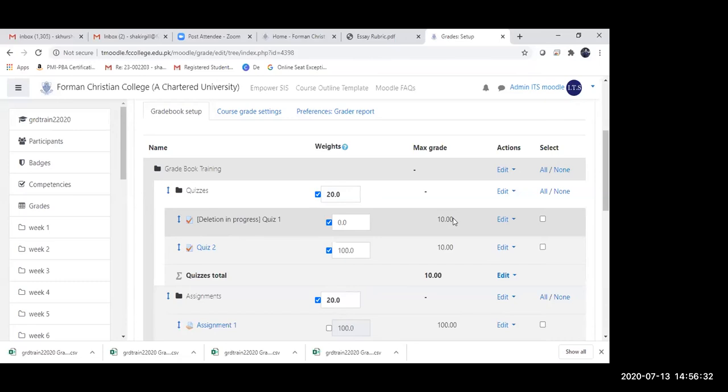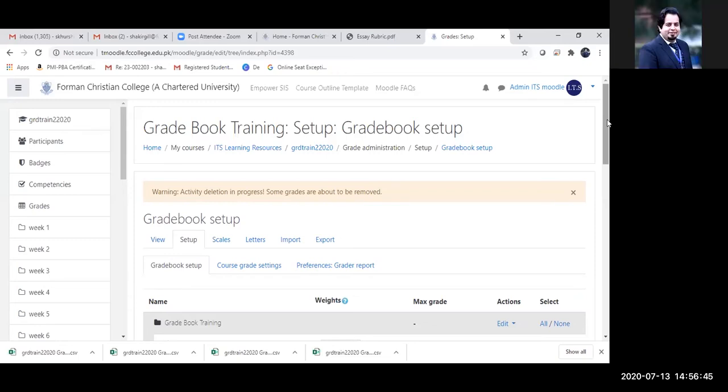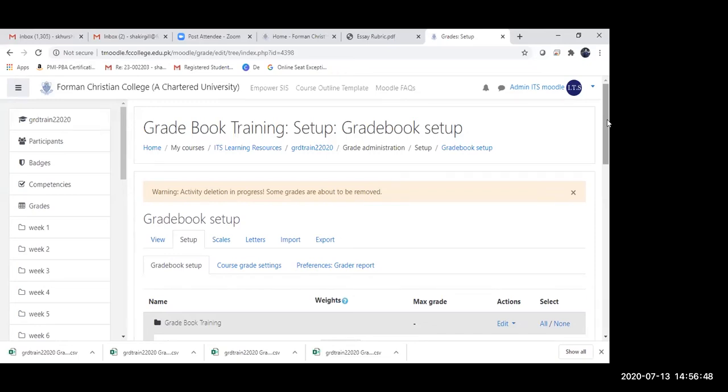Right now, what I have shown is basically how you create that. I haven't shown the implication. I have a separate course that I prepared just for the implication that I'm going to show next. So if you're done with the questions, I will show the implication of the entire gradebook as well.